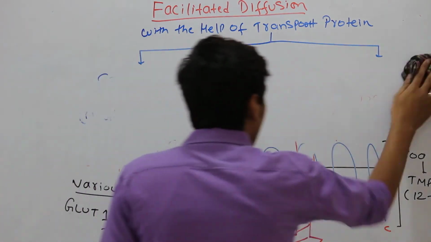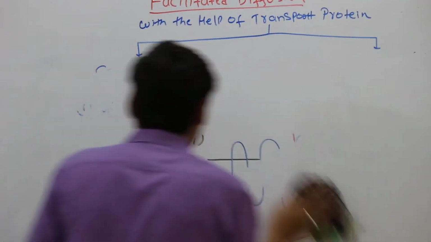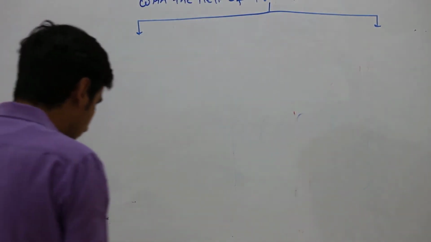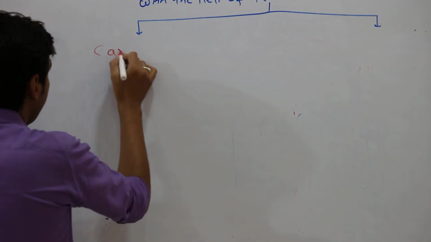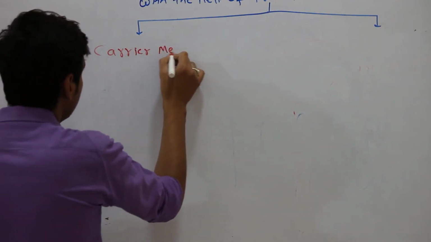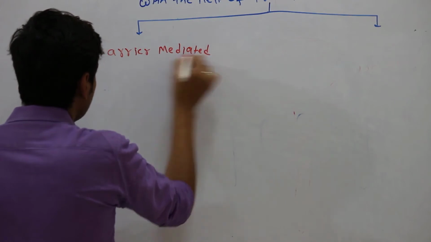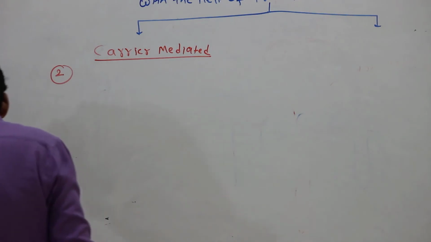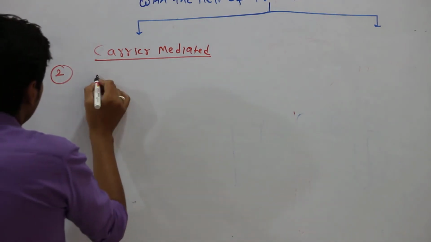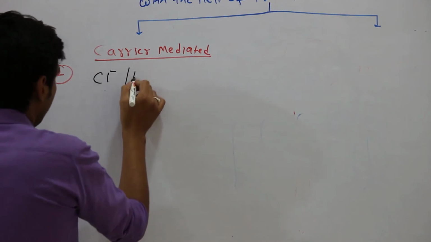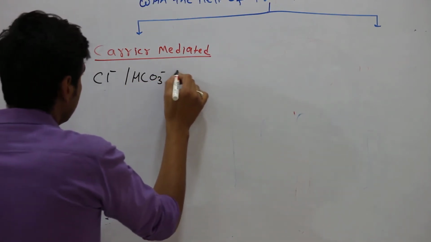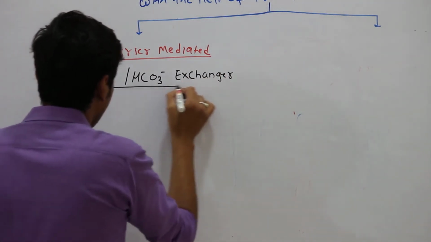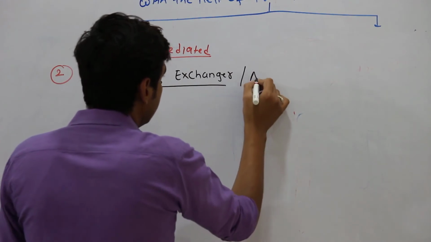Anion exchanger or chloride bicarbonate exchanger, both are the same. The second example is the chloride bicarbonate exchanger. This is also called the anion exchanger.